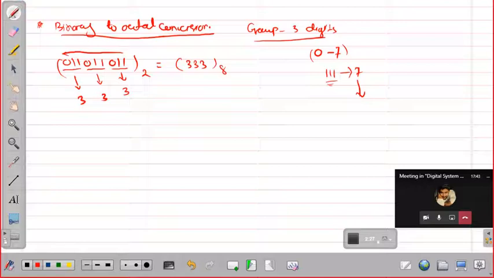Otherwise, what is the other option? There is a lengthy process. You convert the total binary to decimal, so it will be 1 2 3 4 5 6 7 8 9 digits. You do like this: 2 to the power 8 into 0 plus 2 to the power 7 into 1.